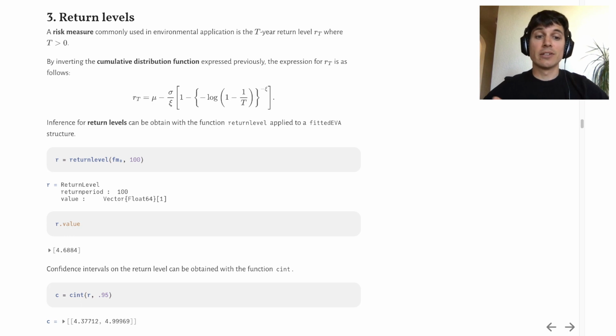Now, you may have noticed that the results of the fitting procedure and the estimation of return levels were in different structures. This allows Extremes to leverage the multiple dispatch capabilities of Julia and to develop several methods depending on the type of the input argument. For example, the function cint here applied on r will return a confidence interval for the estimated return level value.